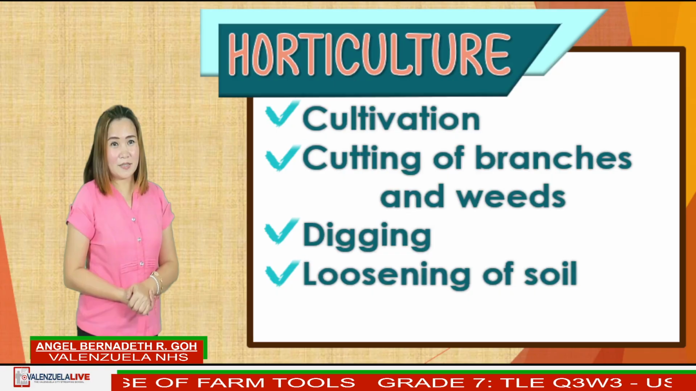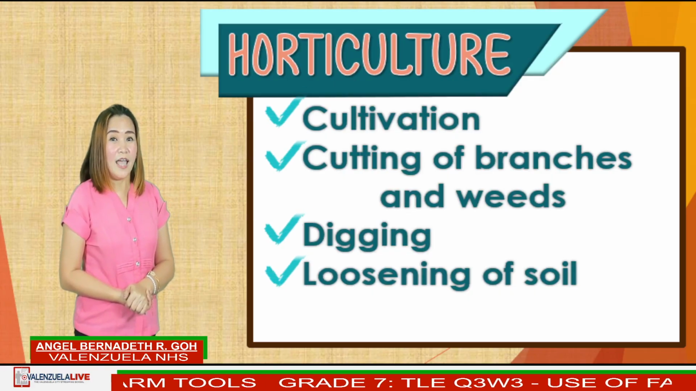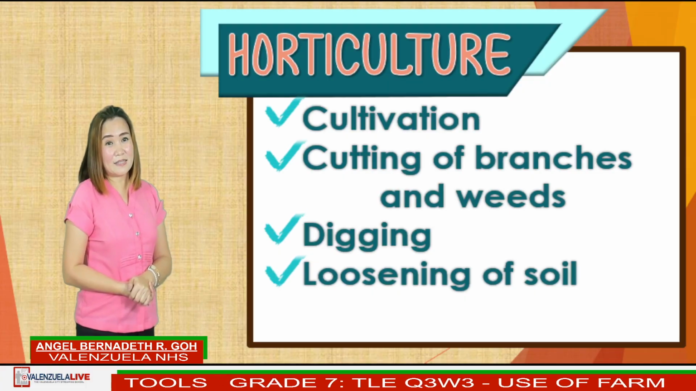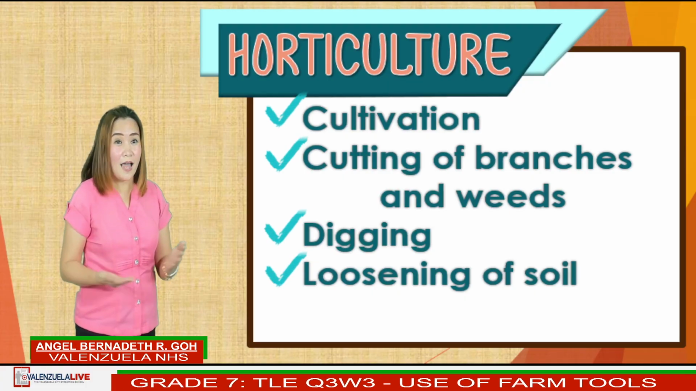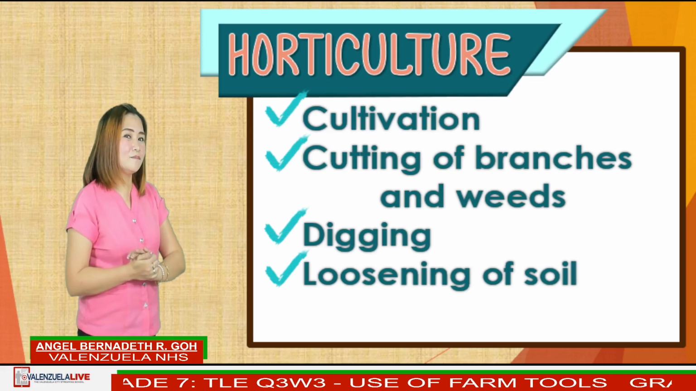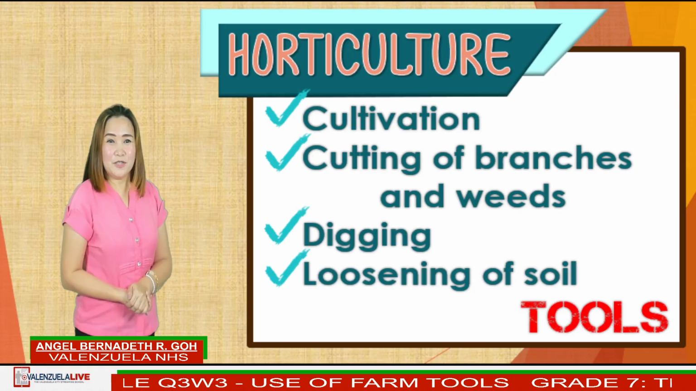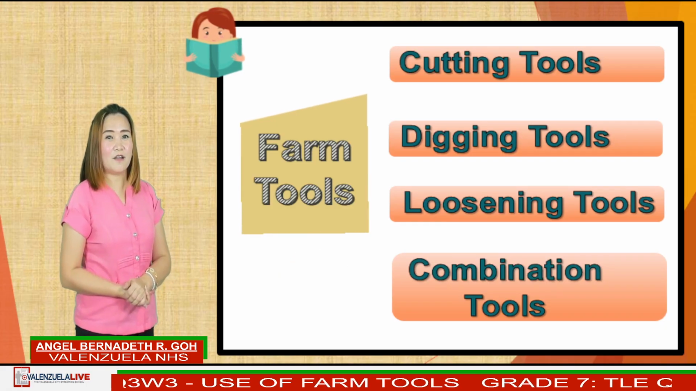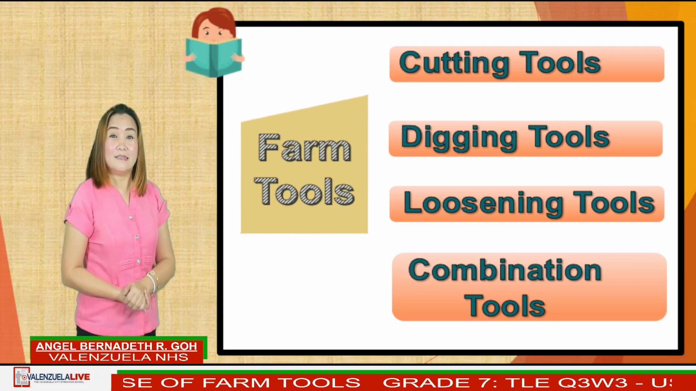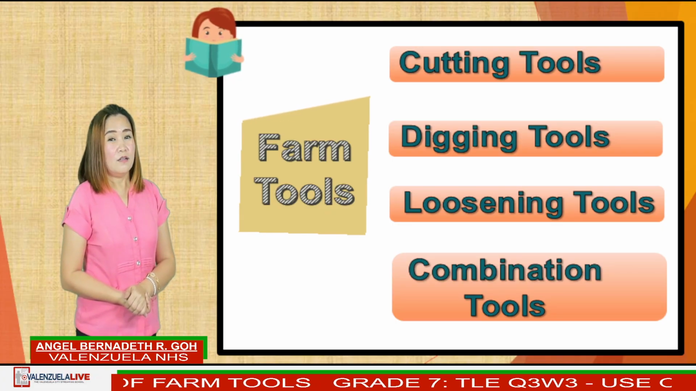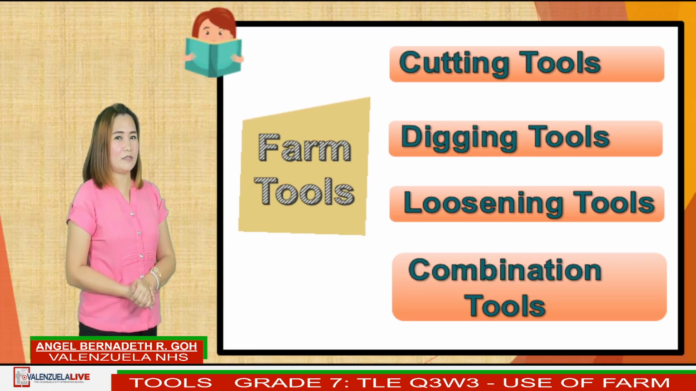Horticulture requires different activities like cultivation, cutting of branches and weeds, digging, and loosening of soil, and a lot more. So we need tools. Farm tools are categorized according to their uses. We have cutting tools, digging tools, loosening tools, and combination tools.